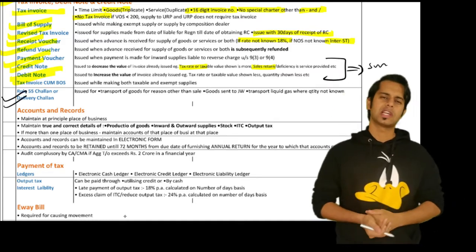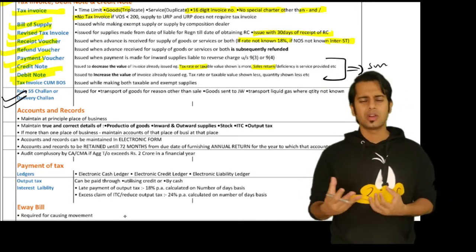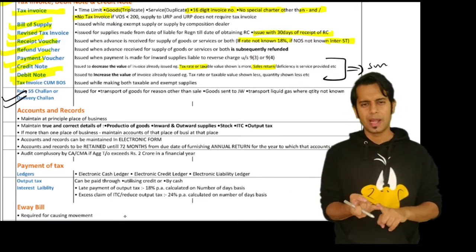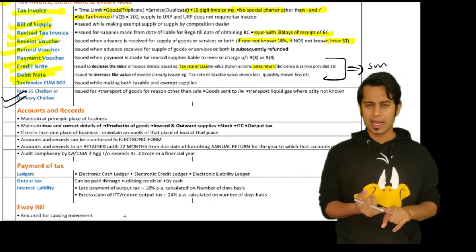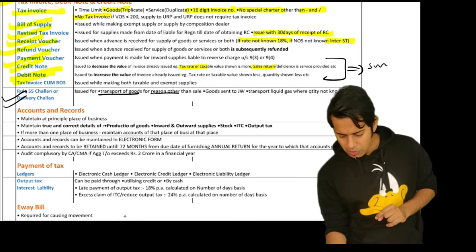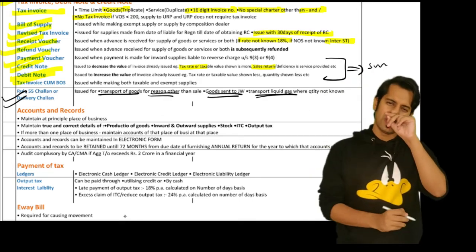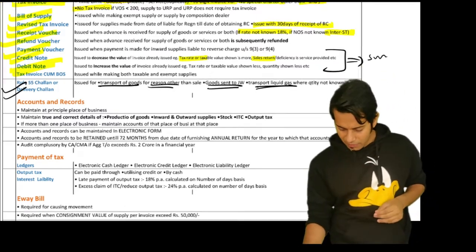Then Rule 55 challan, also called a delivery challan. This is required to be given if you are causing a movement of goods. Whenever there is a movement of goods happening by reasons of supply or by reasons other than supply, you will have to give a document called a delivery challan. So this can be transportation of goods for reasons of supply, or goods are sent to a job worker, or if you are transporting liquid gas where the quantity is not known at the time of supply.